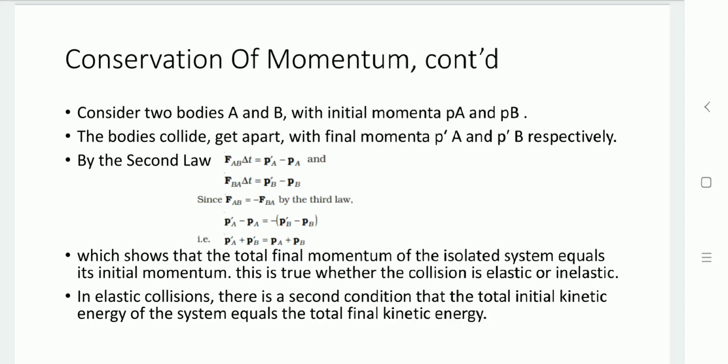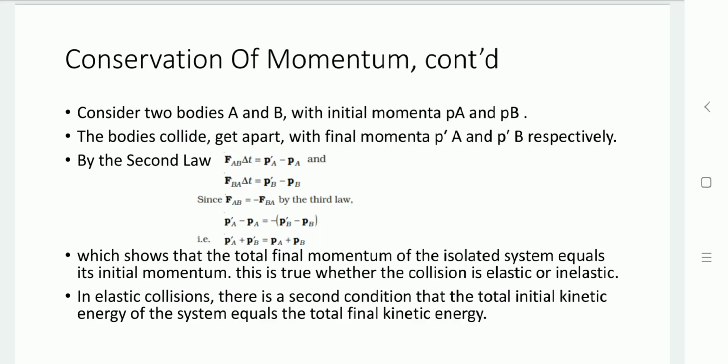After this collision, their individual momenta will change and are denoted as P dash A and P dash B respectively. So this change in the momentum of a particular object will define the force.